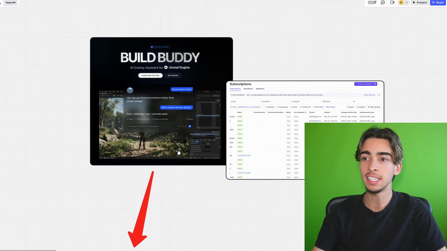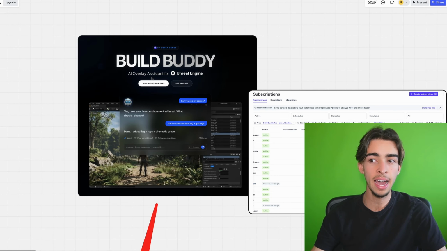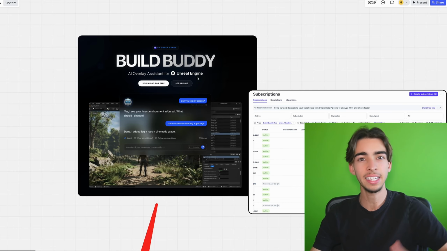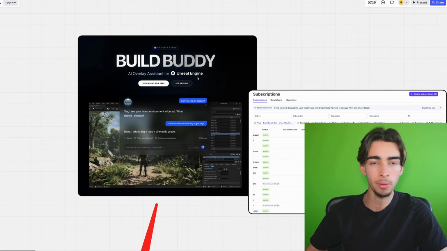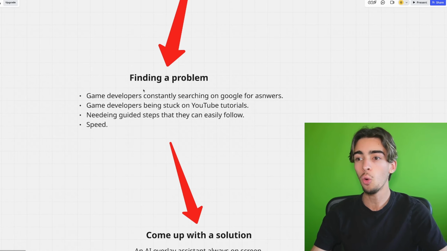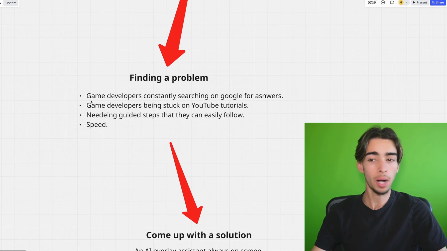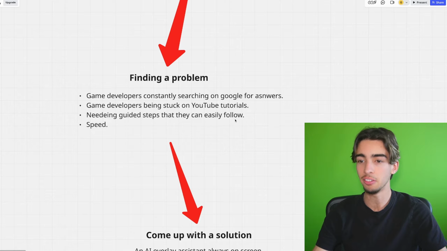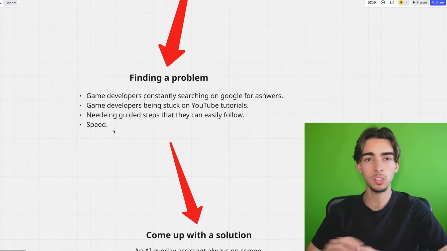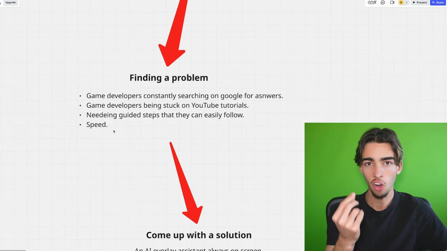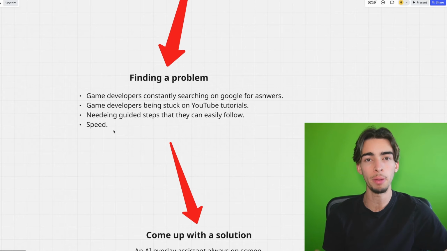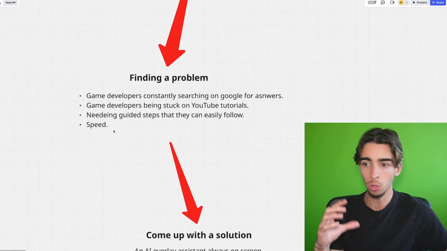In my case, the SaaS app that I built is an AI overlay assistant for different game engines like Unreal Engine. So it's like a co-pilot to help game developers build their own games. So when finding a problem, it was very easy. One of the problems was game developers constantly searching on Google for answers, or game developers being stuck on YouTube tutorials, or needing guided steps that they can easily follow, and also speed. These problems are universal across the whole niche of game developers, and this is a real pain that a lot of users would pay to solve.